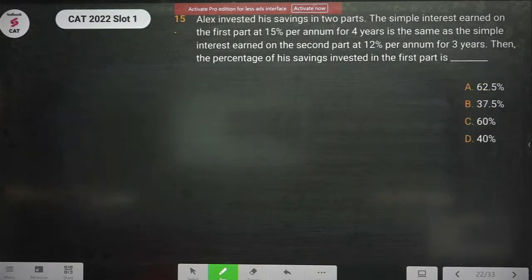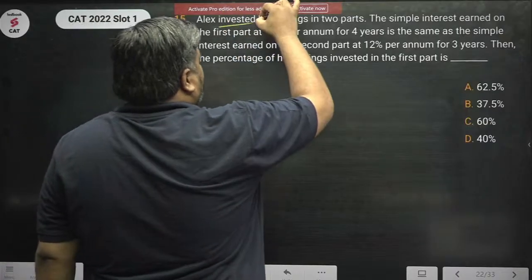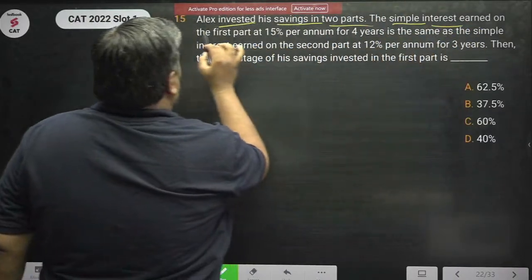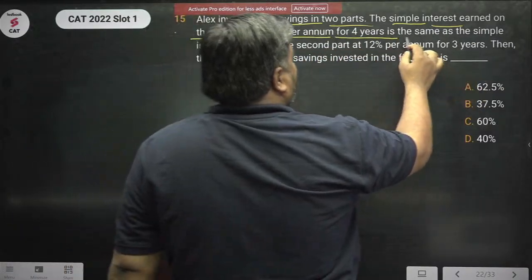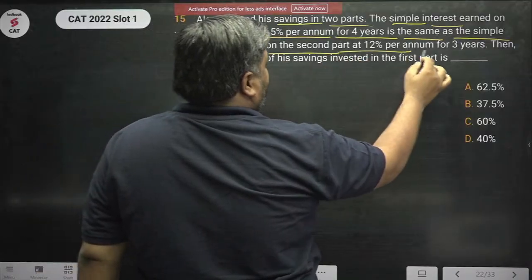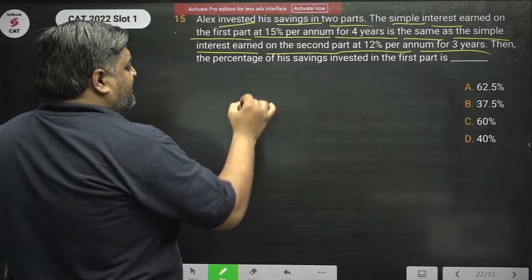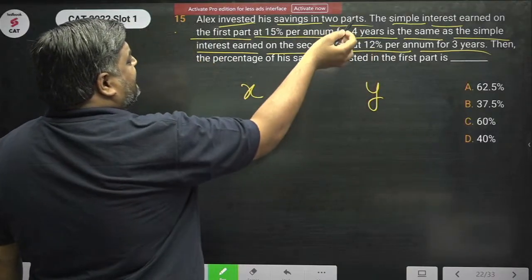The last question for the day. Alex invested his savings into 2 parts. The simple interest earned on the first part at 15% per annum for 4 years is same as the simple interest earned on the second part at 12% per annum for 3 years. Let's say the first part is X, second part is Y. What is the interest generated in the first part?